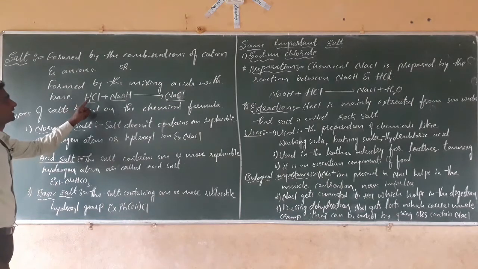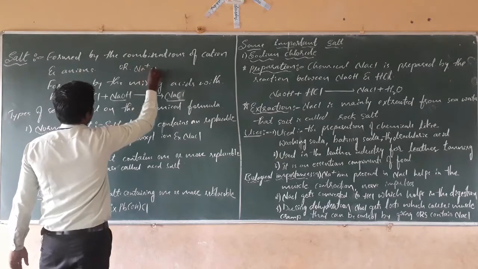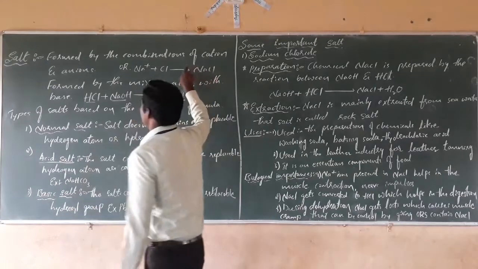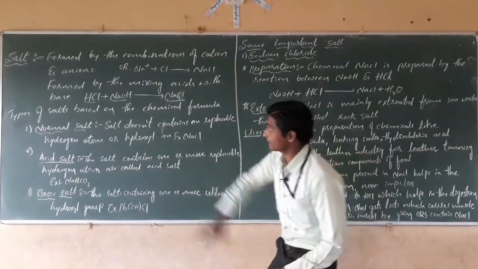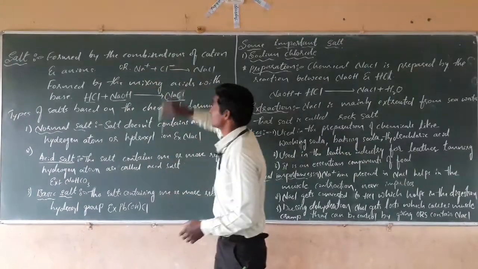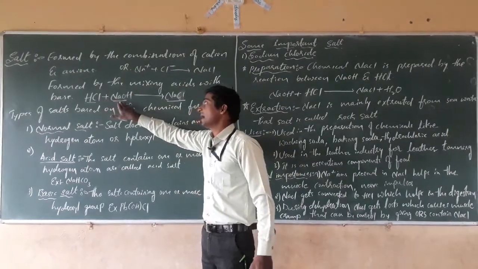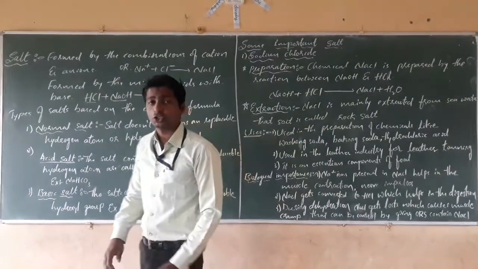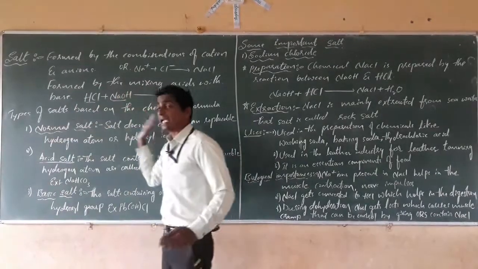Or we can also say that the mixing of cations and anions forms the salts. How the salt is formed, that we have studied. The salts are formed by the combination of cations and anions, or by the mixing of acids and bases. Now, dear students, we are going to learn the types of salts. We are going to classify the types of salts.